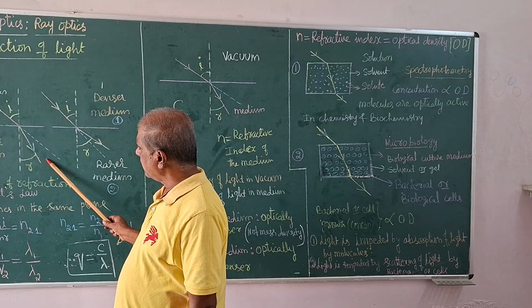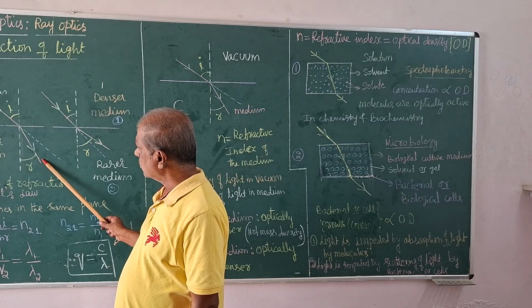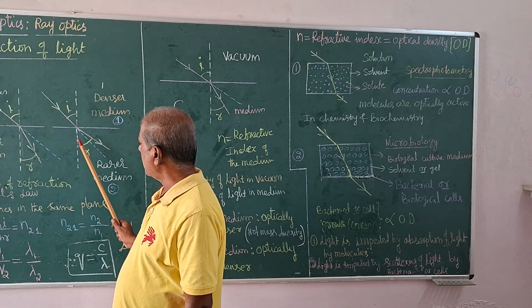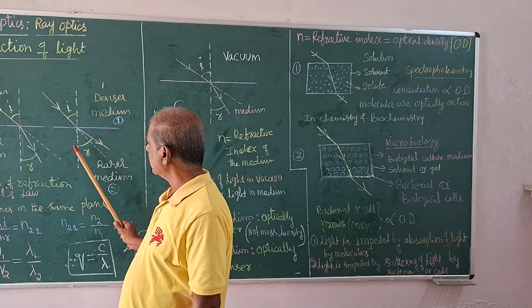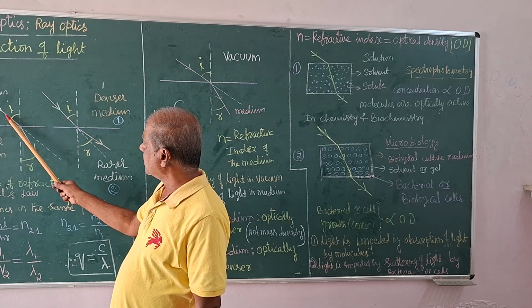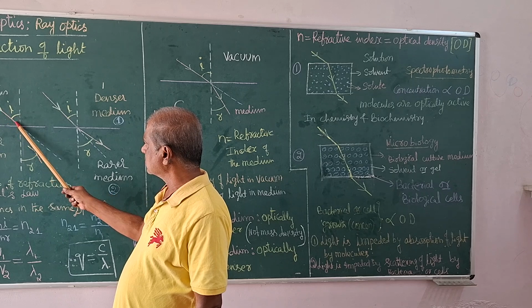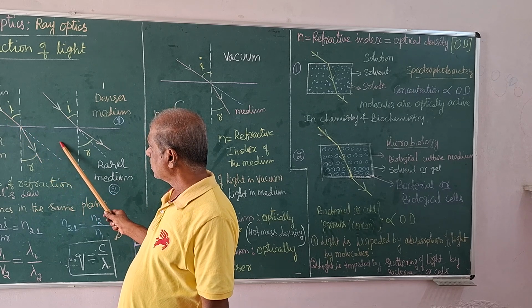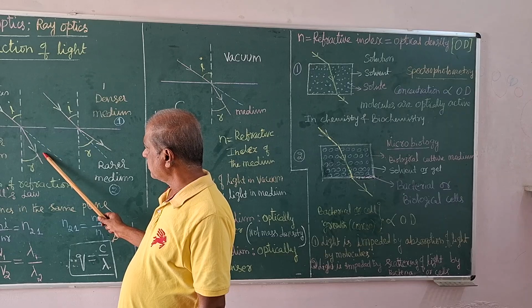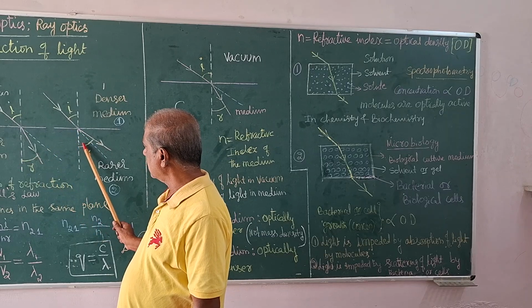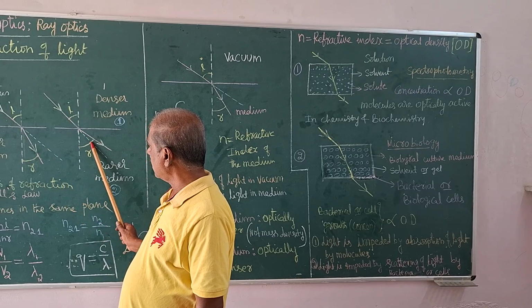Here you can see bending of light towards the normal and bending of light away from the normal. Look at that. Light is supposed to pass in a straight line like this if there is no medium difference. So here it is bending towards the normal, and here it is bending away from the normal.